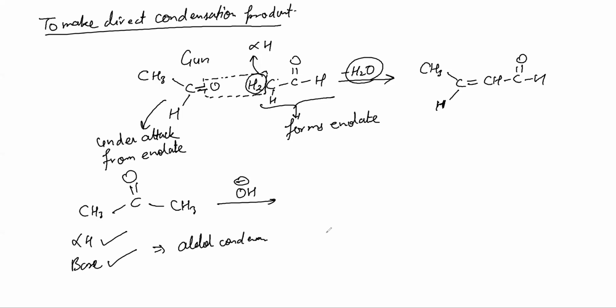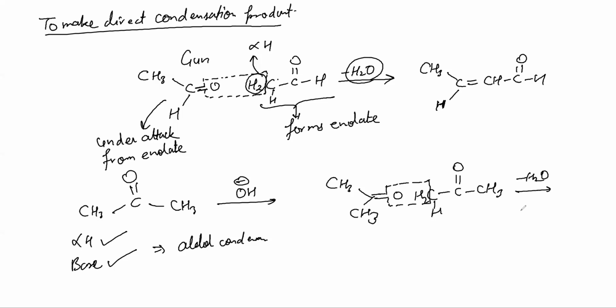Okay. Now, once we have determined aldol condensation, how do we make the product? We know that two molecules are used like this. One is holding a gun on whom? Alpha hydrogen, like this. Remember, the gun must be held against alpha hydrogen. No sweating. So you get something like this. All right. Clear? Can you make the product on your own now?